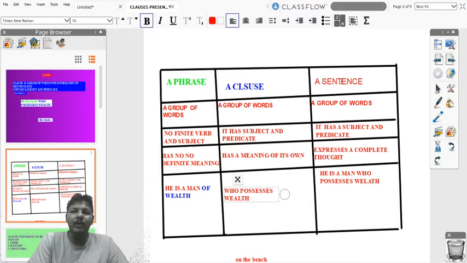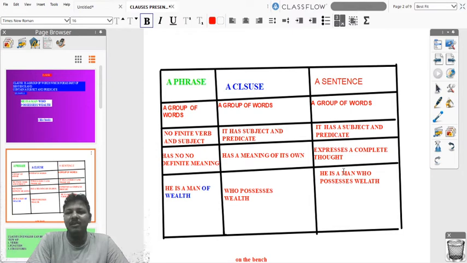Now we will look at what is a sentence. A sentence is a group of words. It has subject and predicate, and it expresses a complete thought. This is the point you should remember, friends. Always a sentence will be meaningful and it gives complete meaning, friends.